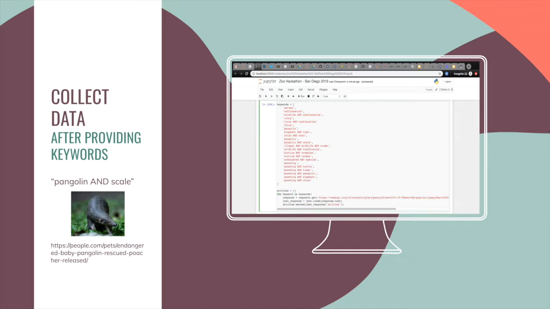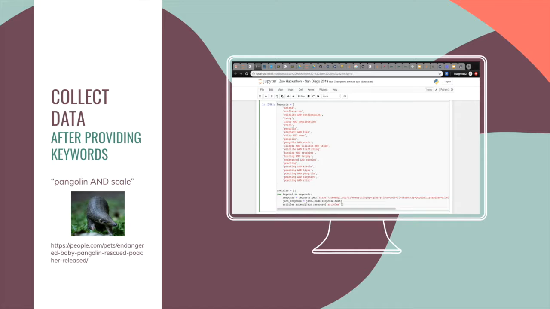So the first one's easy. I wrote a Jupyter notebook, which is just like a UI for a Python console, if you don't know what that is. Super easy, super simple. Imagine that you're giving this Jupyter notebook a keyword or keywords, let's say pangolin and scale, and you expect it just to return news articles about pangolins and scales, and it does just that. All you have to do is provide keywords, and it provides you a ton of articles in some date range of when they're published, and it gives you the content, their links, and other derived information.